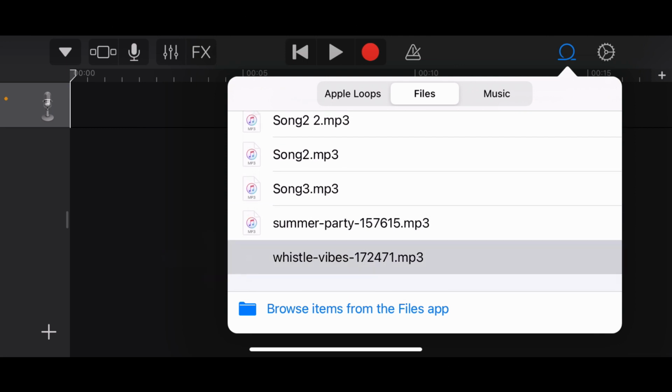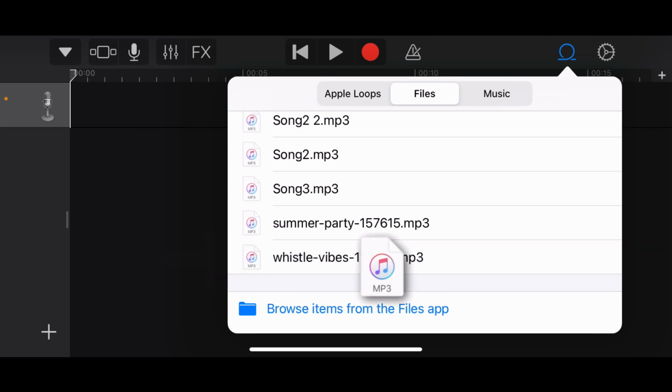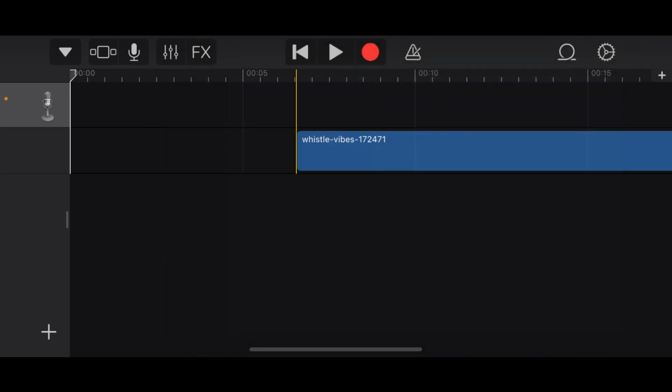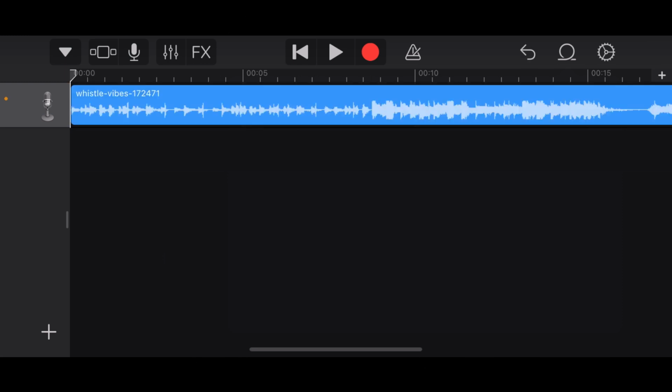Now just tap that song and hold like this. Now move this to the starting point. Just drag like that. That's it. Actually on the GarageBand app, we need to trim the audio to 30 seconds. So I just play the music and I am going to trim this music to 30 seconds.